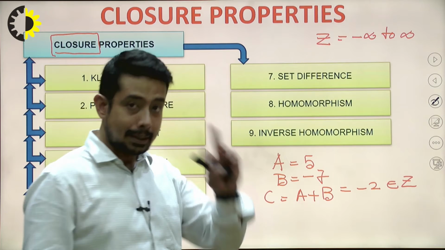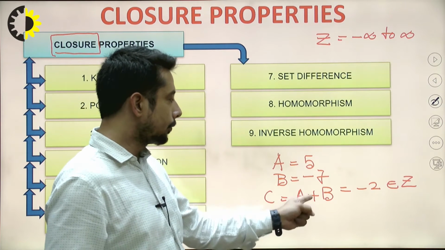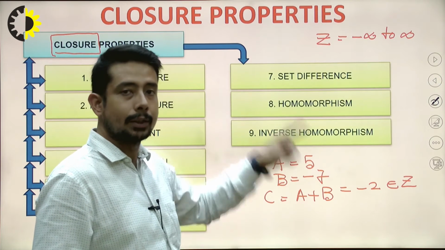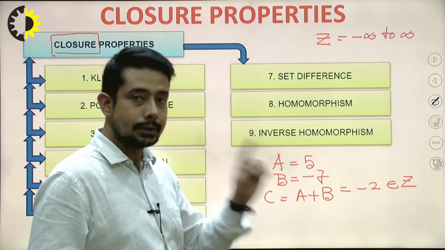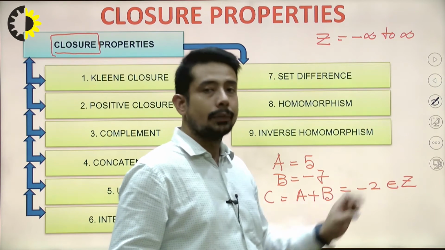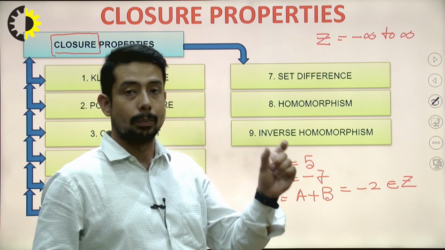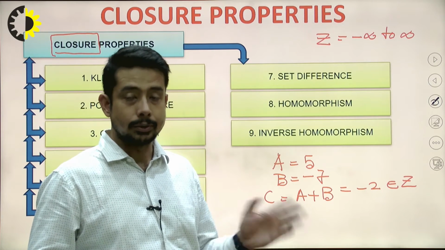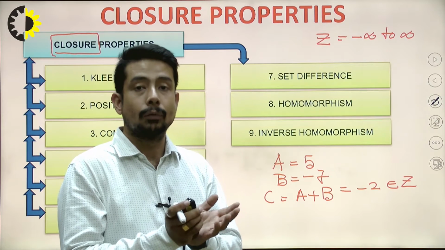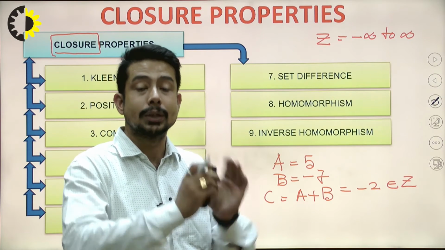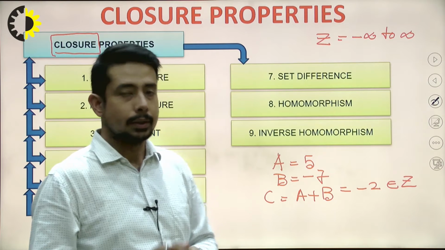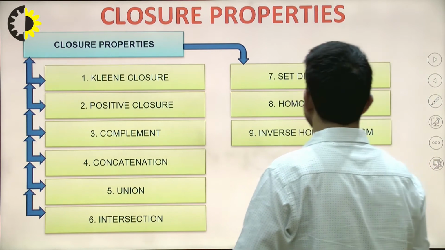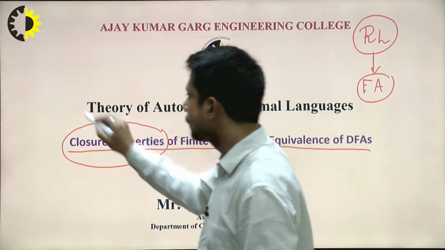The result we got, minus 2, also belongs to the set of integers. That means after doing the addition operation on the given set of integers, we found a set of integers again. So this set of integers is closed under the operator plus, because the result we got is also an integer. That is the meaning of a closed operator. We will look into this concept in a proper way, and check what properties we have. One is Kleene closure.